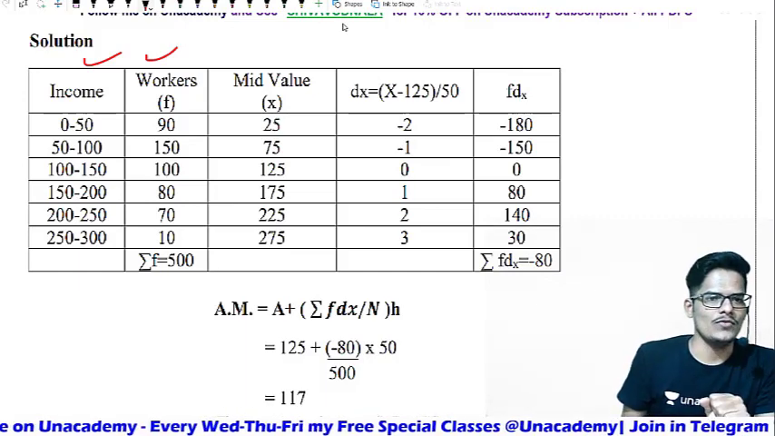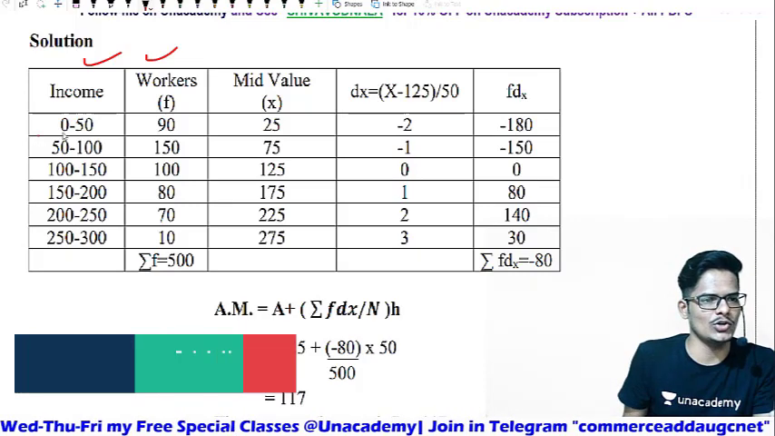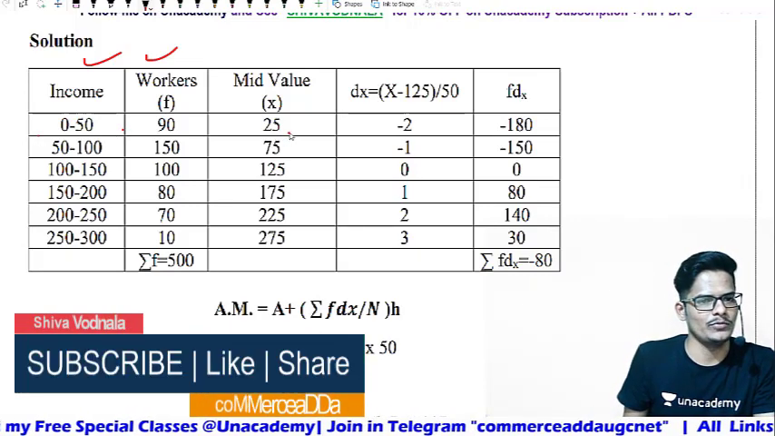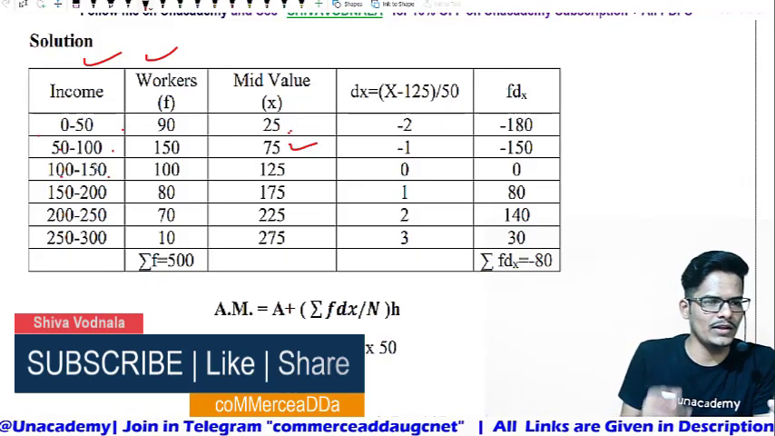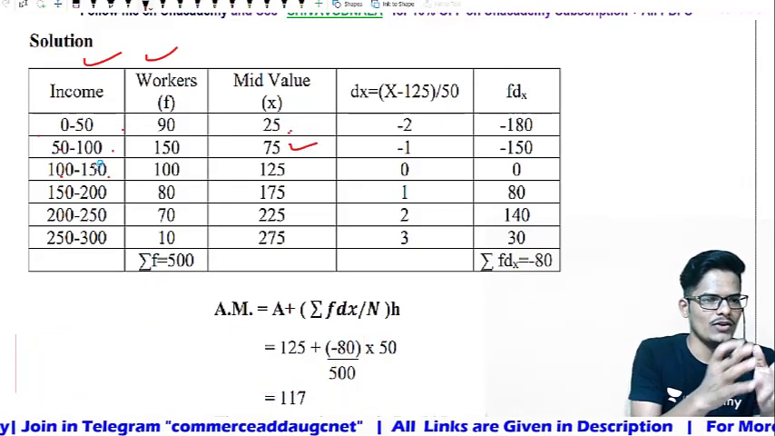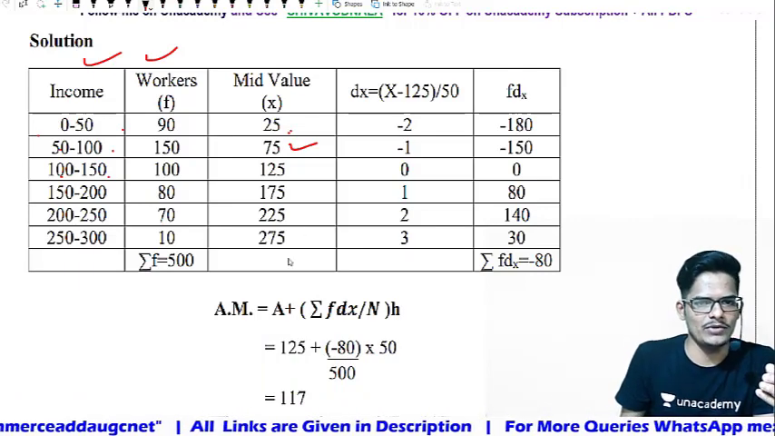Now the mid value we need to identify. Step number 1. Mid value is how much? 0 to 50 divided by 2, mid value is 25. 50 to 100, mid value 75. 100 to 150, mid value 125. 150 to 200, mid value 175. Like that we identify the mid values.